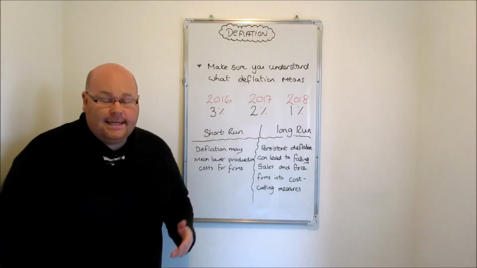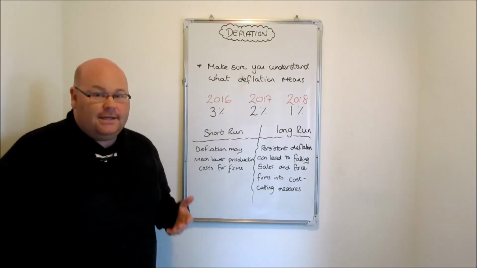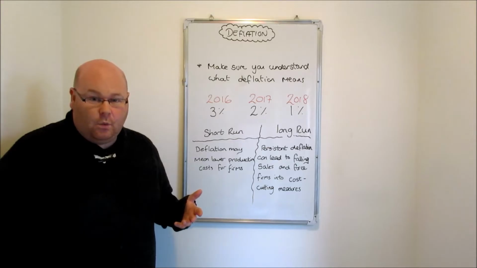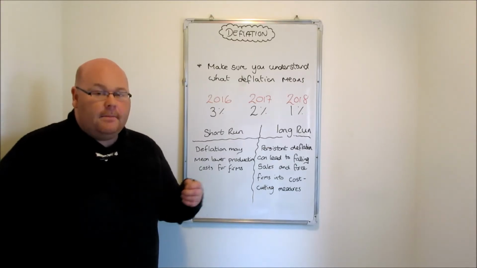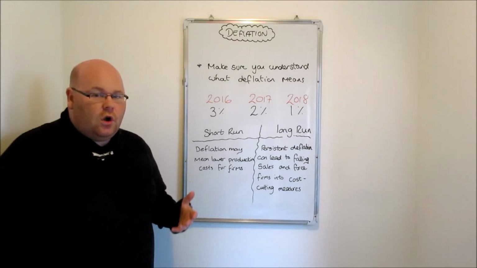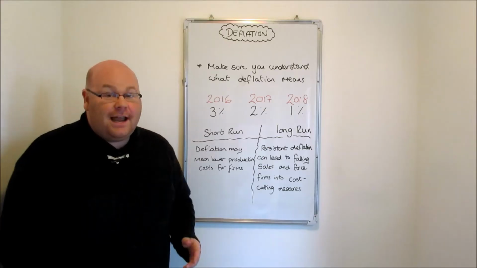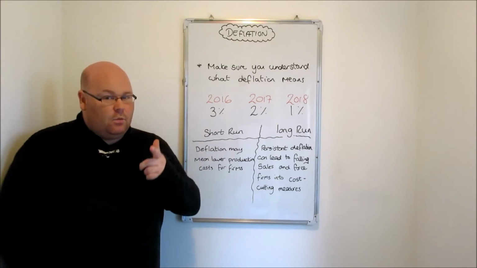Similarly, in 2018, if we have inflation rates of 1%, that still means that the price of the basket of goods has increased by 1%. Now, that's not as big an increase as it was the year before, but it still means prices are 1% higher. So don't mistake a slowdown in the rate of inflation for what today's tutorial is on, which is deflation.